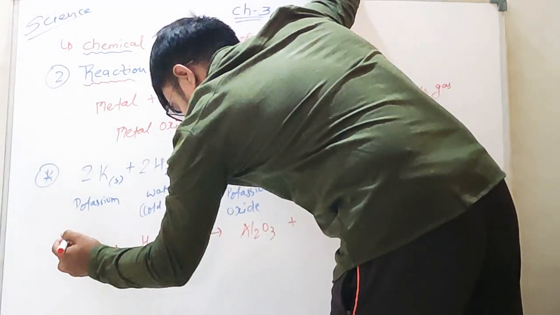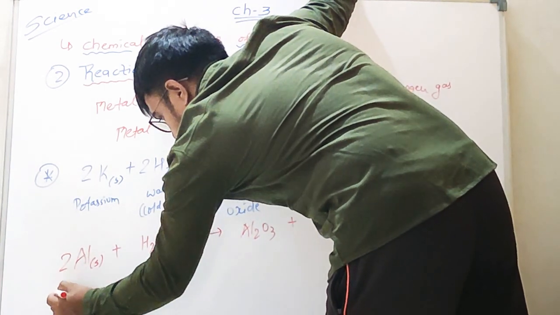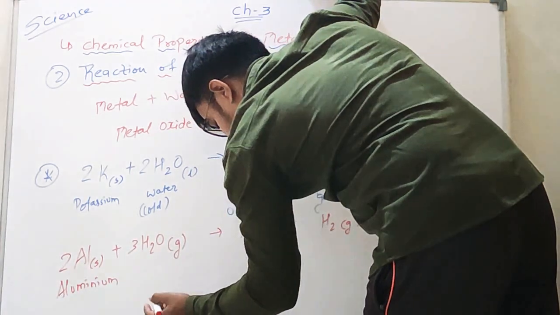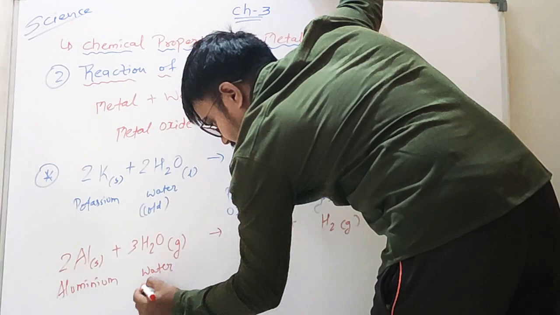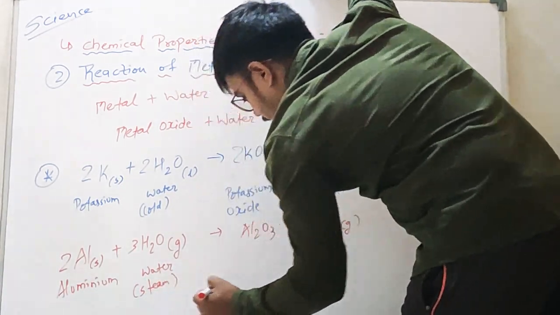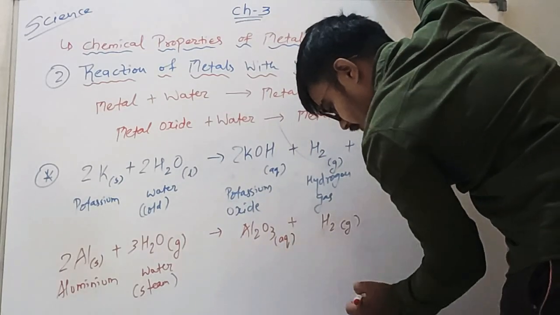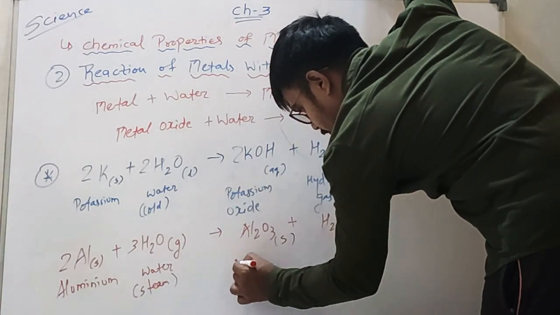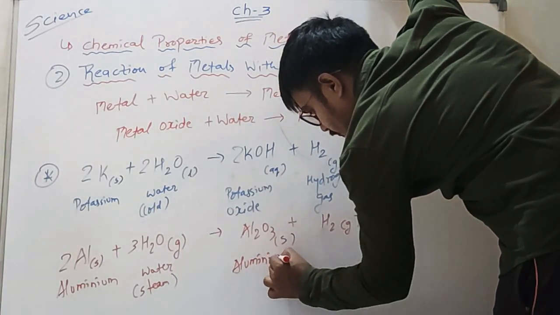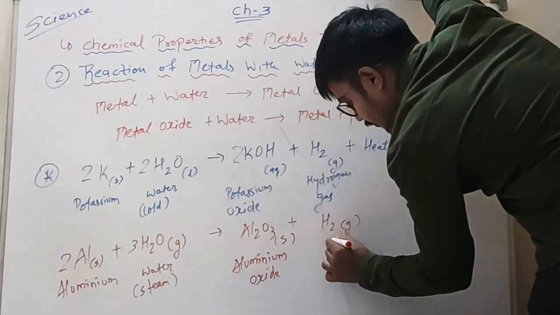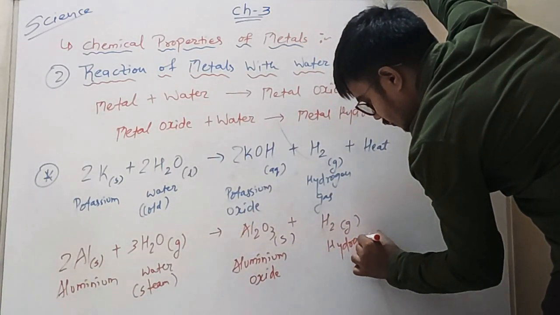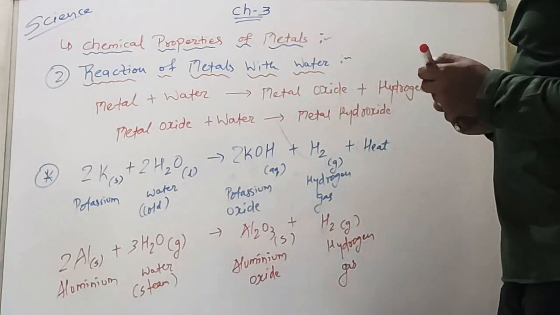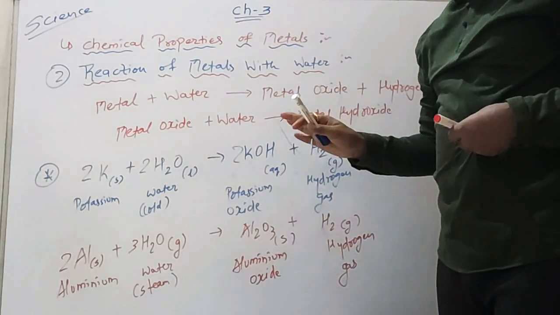Balancing it, it is 2Al, this is in solid form, aluminium, plus 3H2O, that is steam, gives Al2O3, which is solid, not aqueous, that is aluminium oxide, plus 3H2, hydrogen gas. This is the second case of this property.